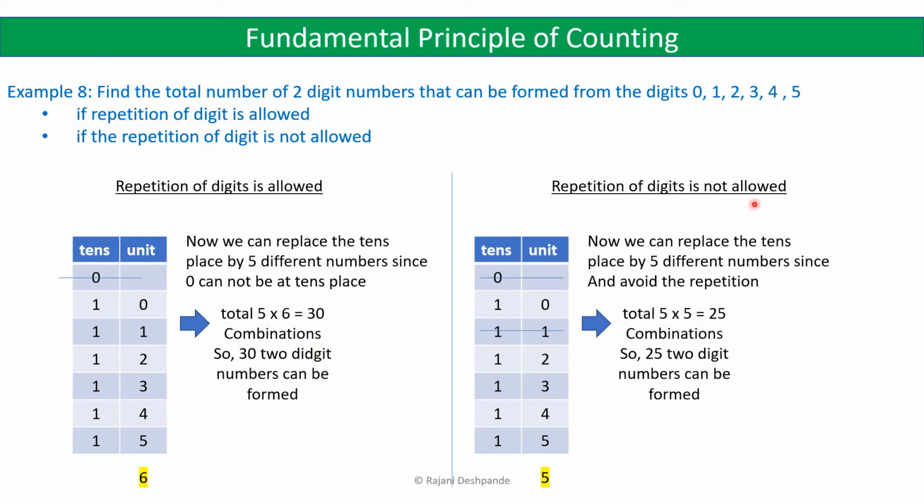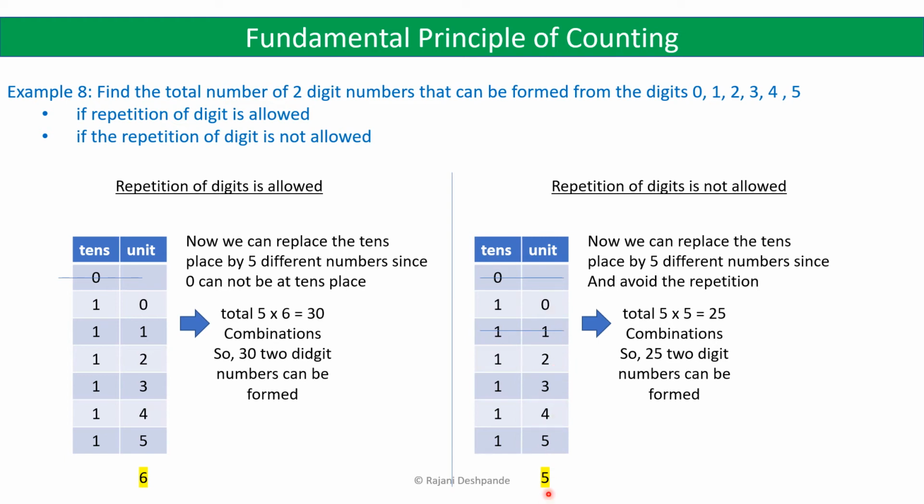And suppose if repetition of digit is not allowed, then again you cannot use 0 in the tens place. So you can either use 1 or 2, 3, 4, 5. So for the tens place we have 5 options, 1, 2, 3, 4, 5. And with 1, 2, 3, 4, 5 in the tens place, we can again have 0 in the units place, or 1 in the units place, or 2 in the units place, or 3, 4, 5. So because repetition is not allowed, we cannot have 1. But other than 1, we can have 0, 2, 3, 4, 5.